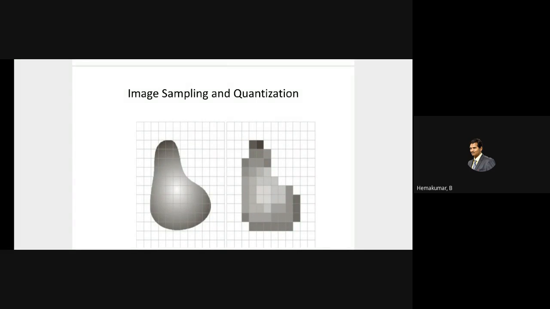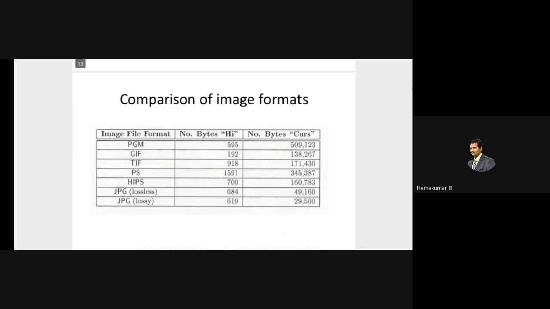It will also increase other things, like RAM size; everything we have to change. So it should be a balance between the cost and the quality. We have to decide for what application we are going to use it. If it is for a very sophisticated application, then we have to go for a better one.